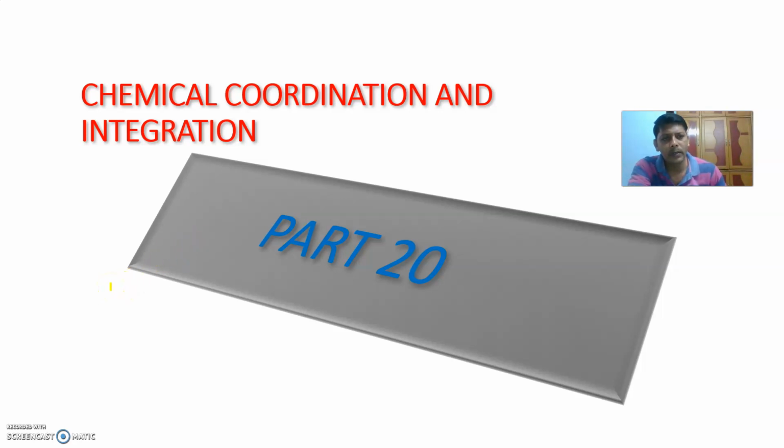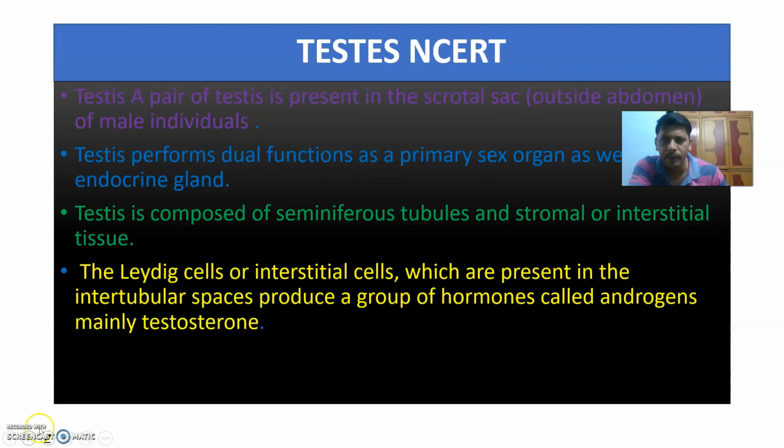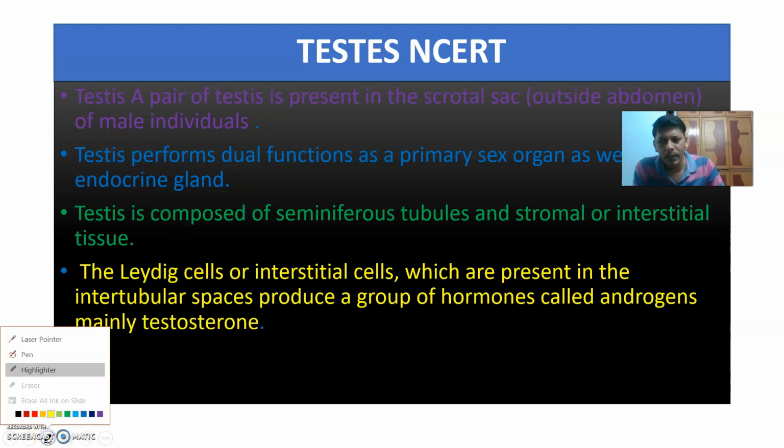In this part, the topic is testes, which are the male reproductive organs. We will learn more about that in the next lesson, human reproduction in NCERT 12. Let us talk about testes, the matter related to testes that is given in the NCERT textbook.